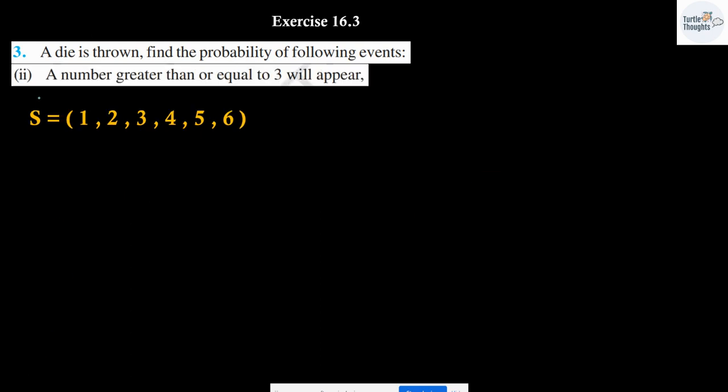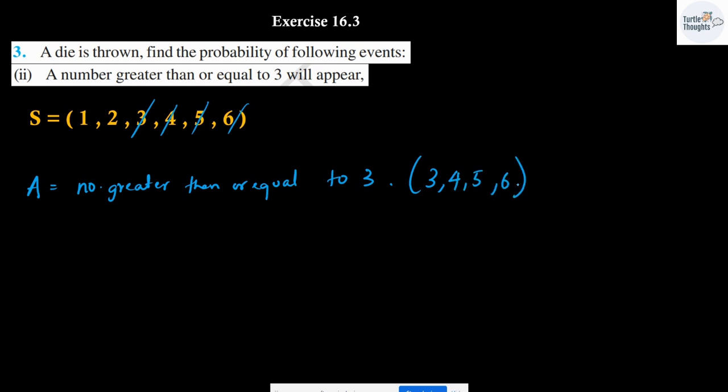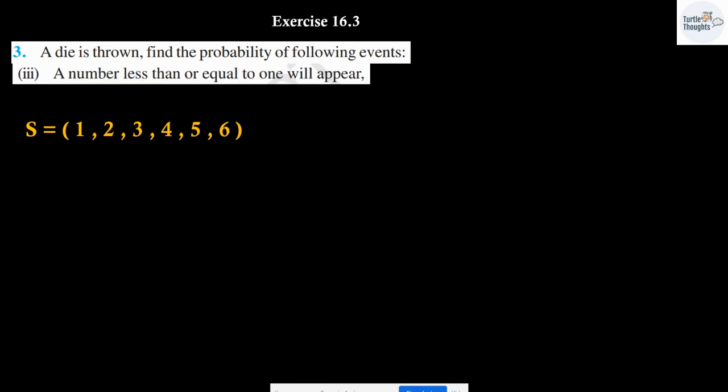Second sub question. A number greater than or equal to 3 will appear. Let me consider A to be the event of getting a number which is greater than or equal to 3. What are the numbers which are greater than or equal to 3? They are 3, 4, 5 and 6, right? Now the probability of event A is going to be the number of favorable events, which is 4, divided by 6. I can write this as 2 divided by 3. This is going to be my answer.